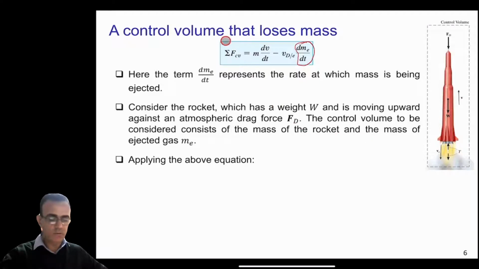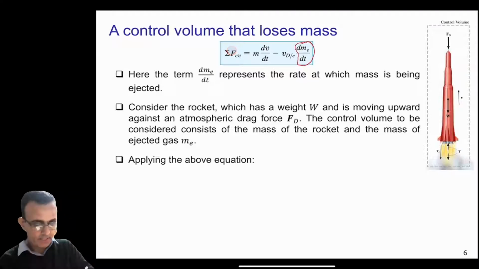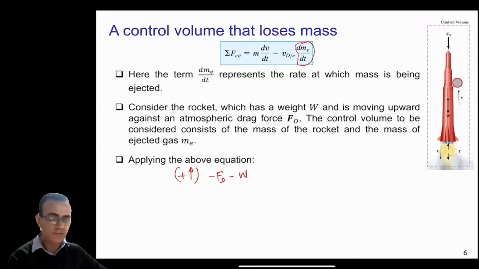If you apply this equation here, on the left hand side you have the summation of all the forces on the control volume which is not internal. We know that it is minus FD, because we are taking this as our positive direction. So minus FD is the drag force, minus W is the weight of the rocket.